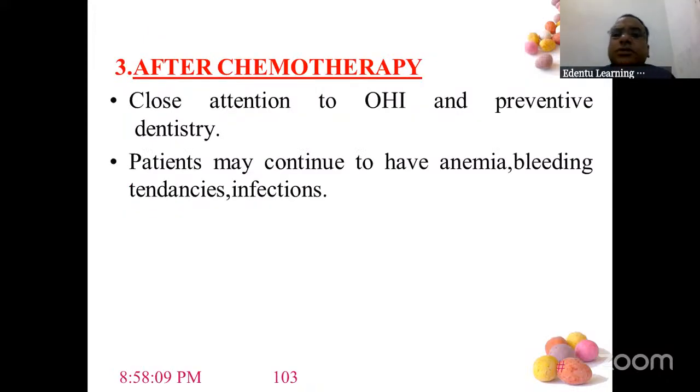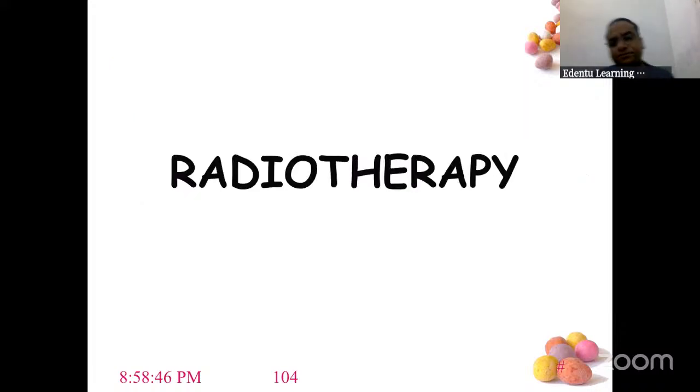And after the chemotherapy is done, oral hygiene index should be checked, and the patient should continue to have anemia, bleeding tendency, infections. You need to address that. So what is chemotherapy? Chemotherapy we understood. What are chemotherapeutic agents we understood. The mechanism of action we understood. And then before chemotherapy, after chemotherapy, during the chemotherapy, what dental precautions you need to take.